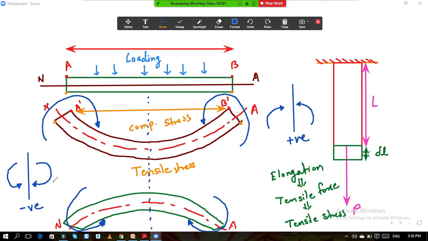there is no need to memorize the sign conventions for bending moment. You will automatically remember these sign conventions if you know the reason and logic behind it. So this is why we always take the sign conventions for the bending moment in this fashion. This is our positive moment and this is our negative, because of these directions.